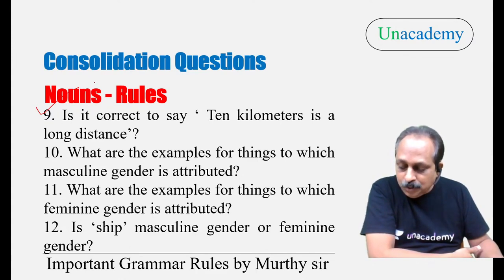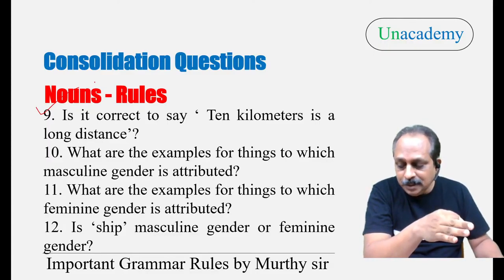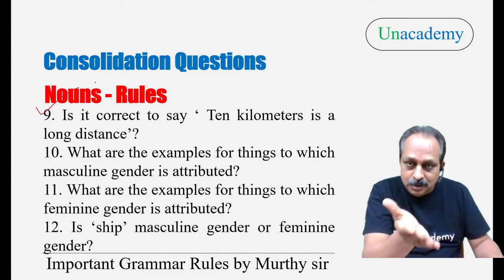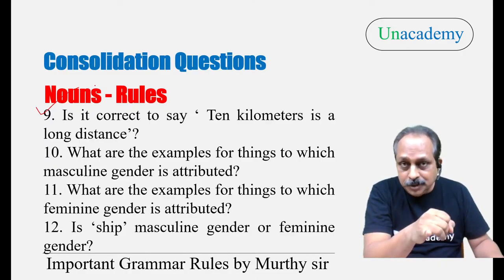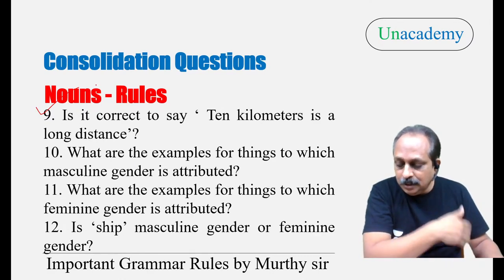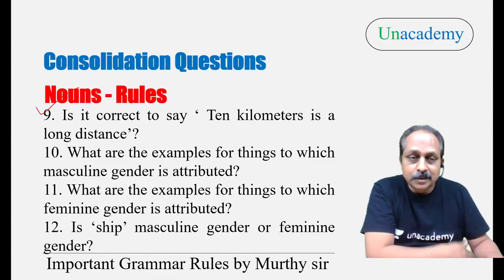When we use nouns that express time, distance, weight, then we can use the singular verb. You have to recollect: distance, time, weight, the currency. You can use a singular verb. Measurements, that is also right.